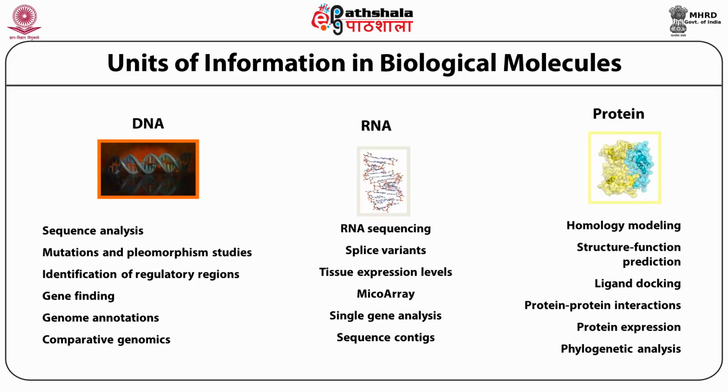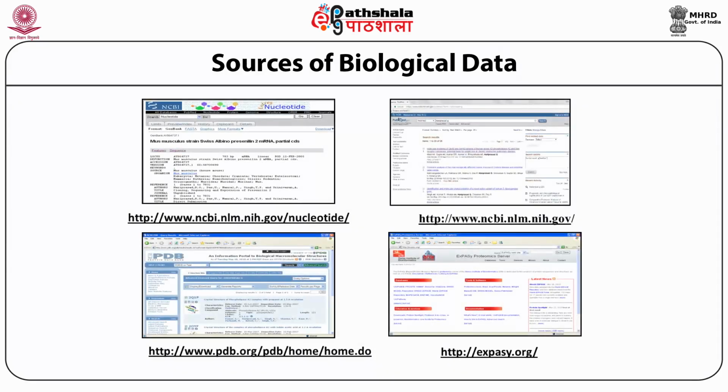And finally, when we talk about the protein, we are talking about homology modeling, structure function prediction, ligand docking, protein-protein interaction, and phylogenetic analysis.